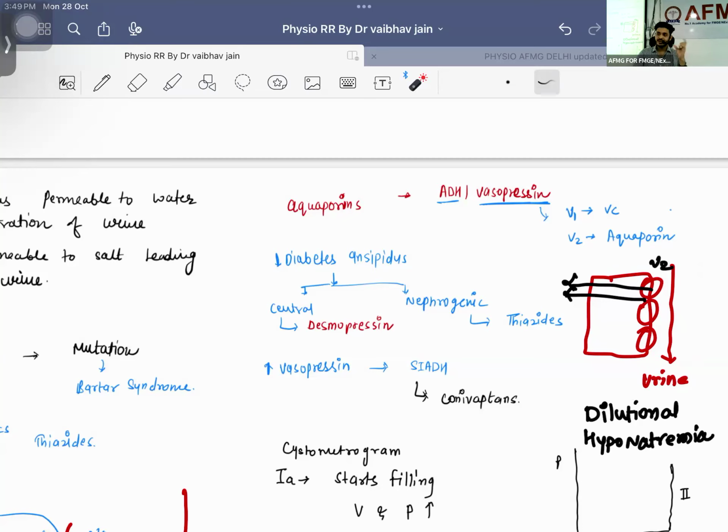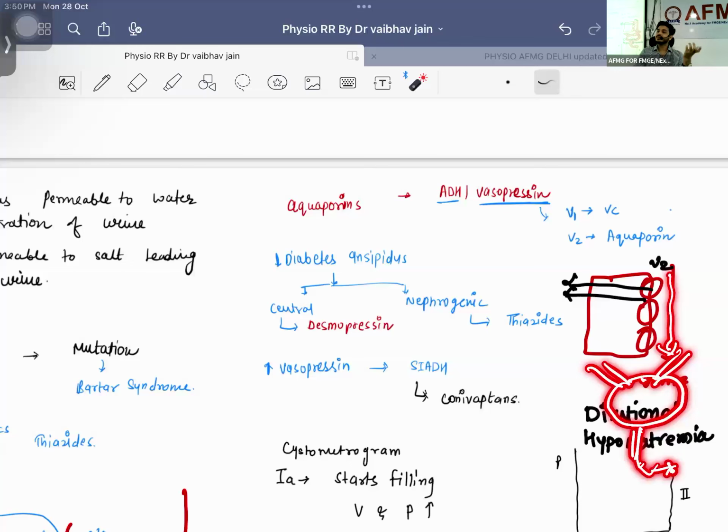Sir, this is the collecting duct. Listen to me, try to visualize things. Okay, this is the collecting duct. It will be making urine, it will be going to the ureter, and it will be getting stored in the bladder, and from the bladder it will be going out through the urethra. Now what is happening? We are having more urine in the night time. The baby may feel like he is standing in the bathroom. Maybe he is able to understand this. Okay, maybe he is even small, right?